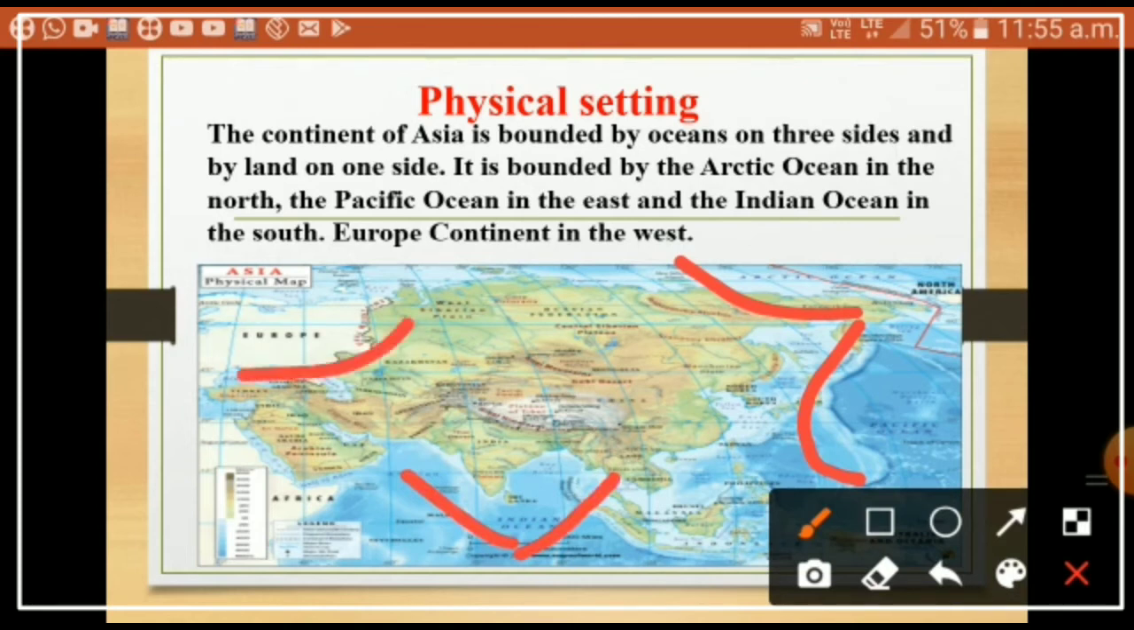When it comes to the west part, there is the Europe continent. Europe is also one of the continents. So in the north there is the Arctic Ocean, in the east there is the Pacific Ocean, in the south there is the Indian Ocean, and in the west there is the Europe continent.